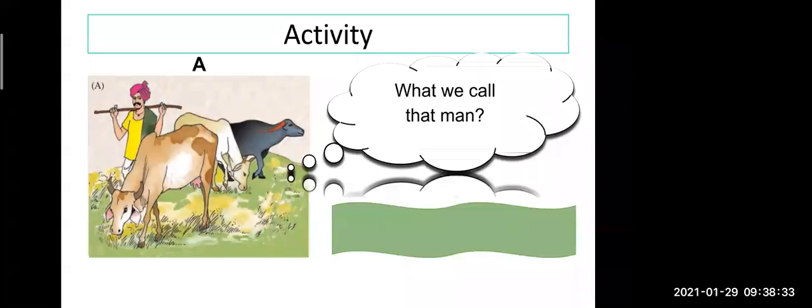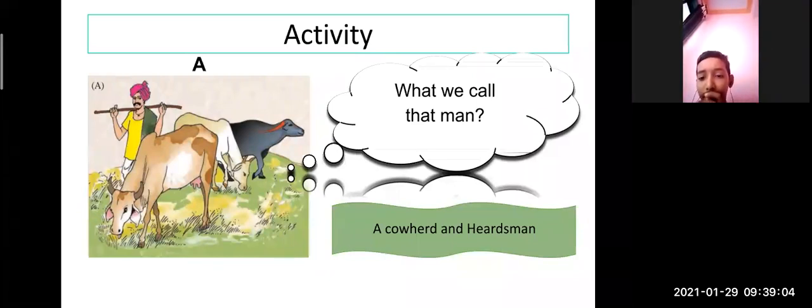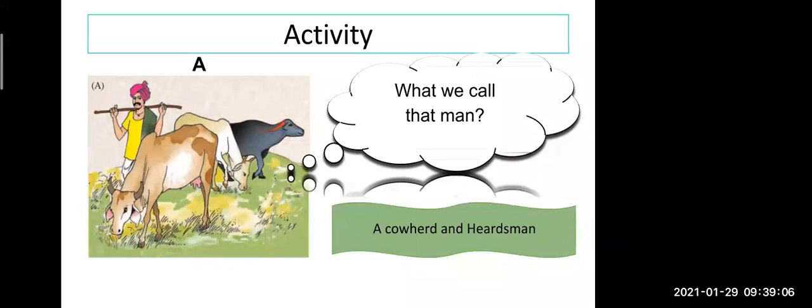So what is the proper word in English for that? It is like animal husbandry. Animal husbandry is also right. When we are domesticating the animal at home, that is animal husbandry. But when a man is taking the animals for grazing, that man is known as a cowherd or herdsman. Somebody read for me what is written on my screen. What is that man called? A cowherd and herdsman. Yes, very good.